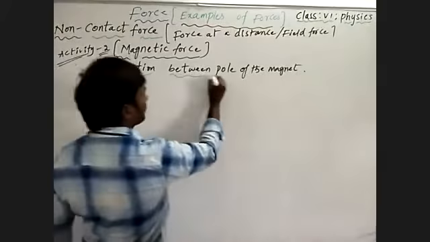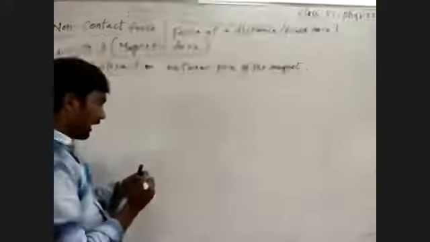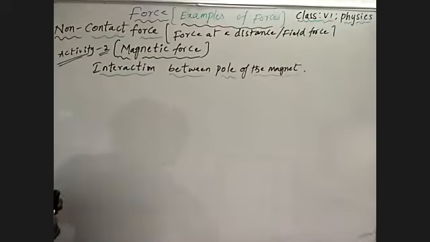What is the interaction, what is the reaction between the poles? Those we will discuss.